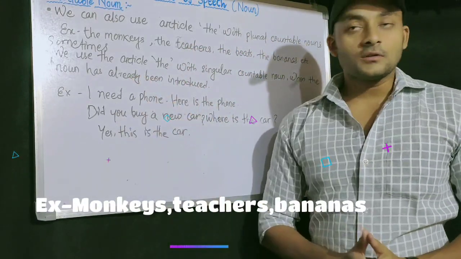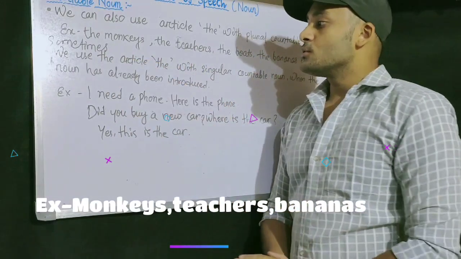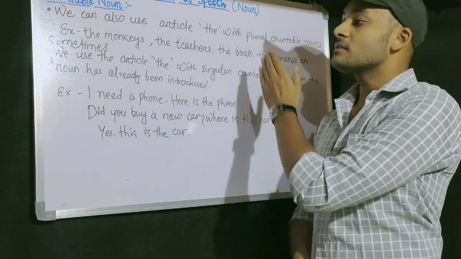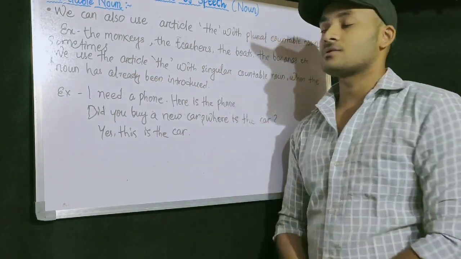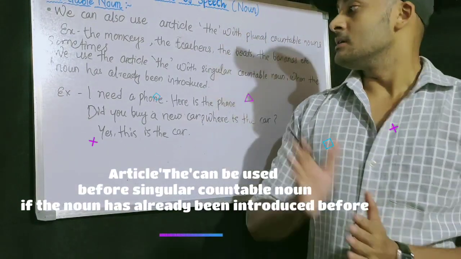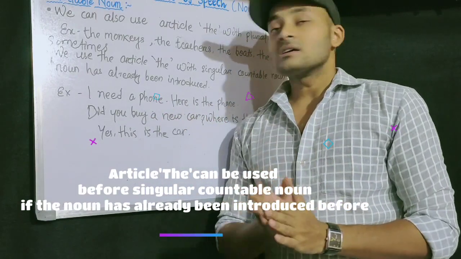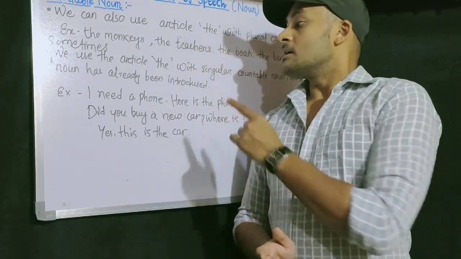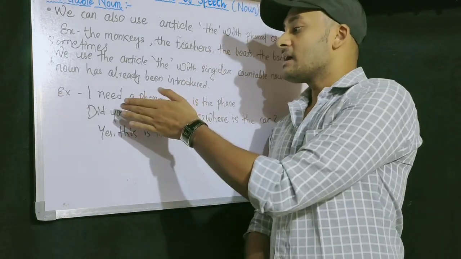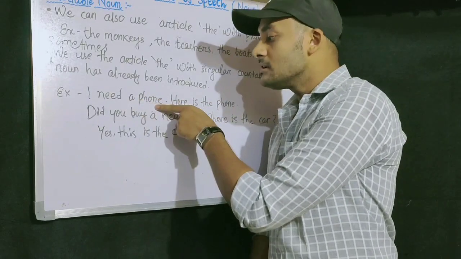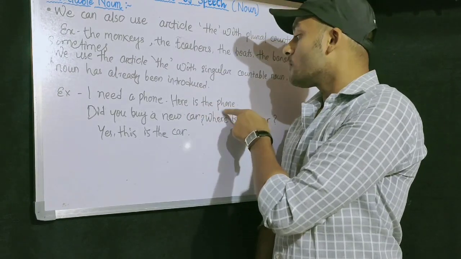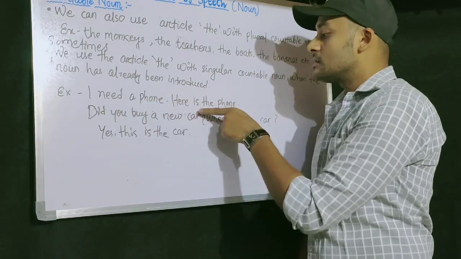Then come to another point. Sometimes we use the article the with a singular countable noun when the noun has already been introduced. Means when we have already introduced a noun with a or an, then we can use the with the singular countable noun. Like I need a phone. A phone, singular. Here is the phone. Here a phone, here the phone.